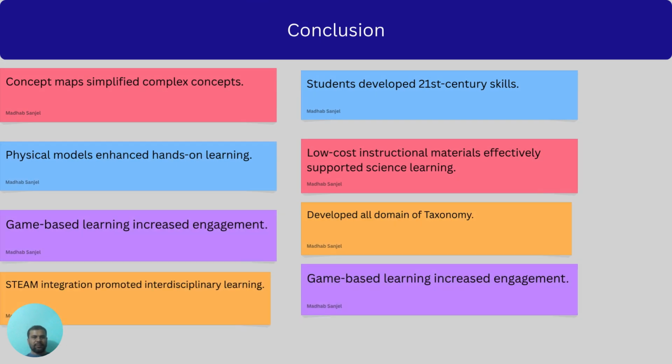In conclusion, the concept map and physical concept model successfully simplified the five kingdom classification. The instructional materials transformed a complex topic into an engaging, interactive, and learner-centered experience. The integration of STEAM education, interdisciplinary learning, and game-based learning improved the students' conceptual understanding while developing creativity, collaboration, communication, critical thinking, and problem-solving skills. This experience showed that meaningful science learning can be achieved using simple, low-cost instructional materials.